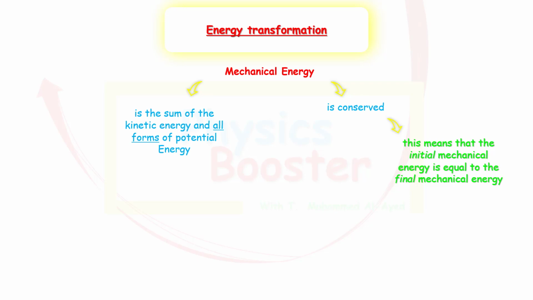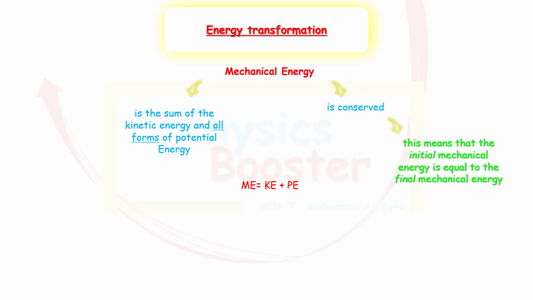Say we had 100 joules of kinetic energy when we kick the ball. Now when the ball stops, we will have 100 joules of thermal energy that was dissipated in the air. So that's what we mean by mechanical energy is conserved, and that initial mechanical energy is equal to the final mechanical energy. So it's very related to the law of conservation of energy.